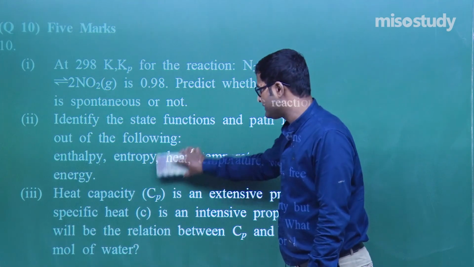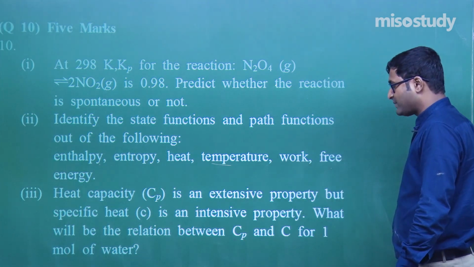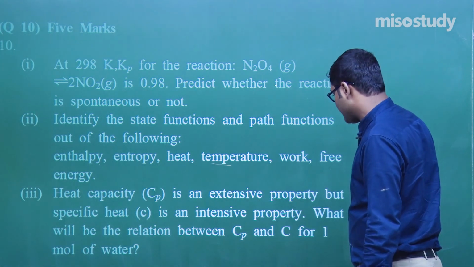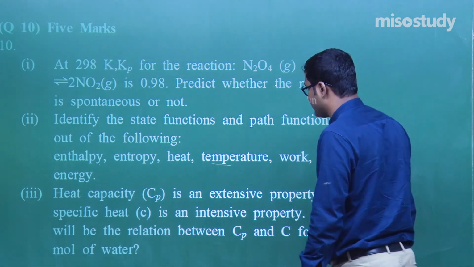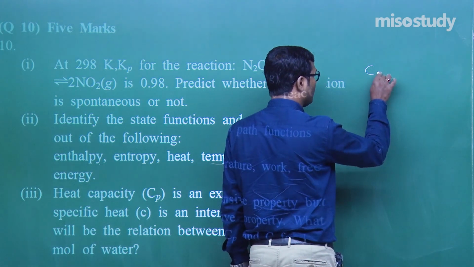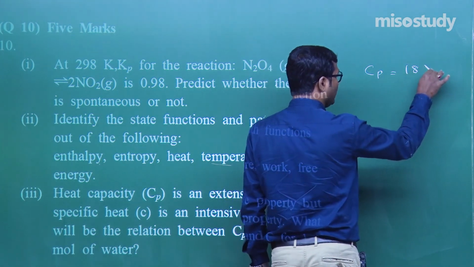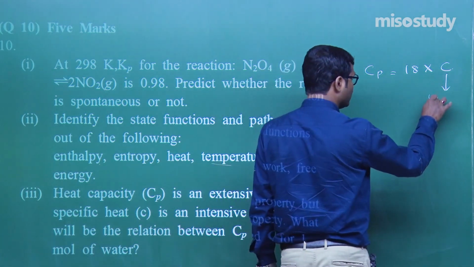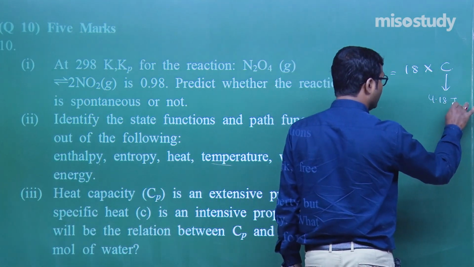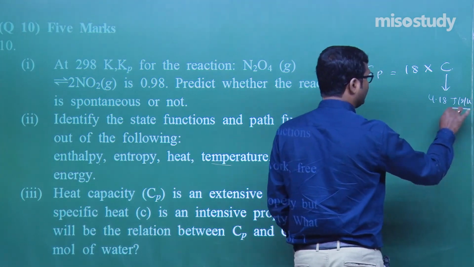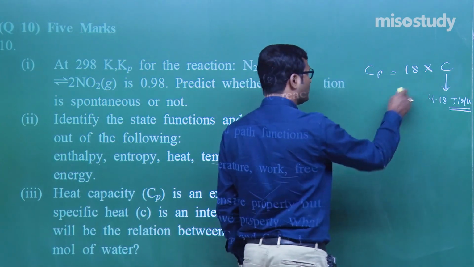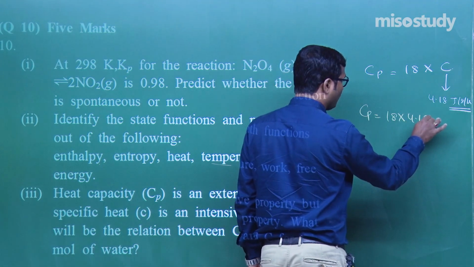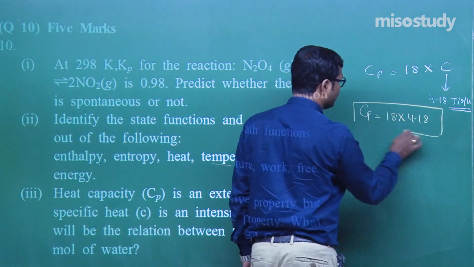Heat capacity is an extensive property, yes, but the specific heat is an intensive property. What will be the relation between Cp and C for 1 mole of water? Okay, heat capacity for 1 mole of water will be equal to 18 into the specific heat capacity. We know the specific heat capacity is equal to 4.18 joule per gram per Kelvin. Clear to you? Now put this value, what we get: Cp is equal to 18 multiply 4.18. This is the relation, my friend.